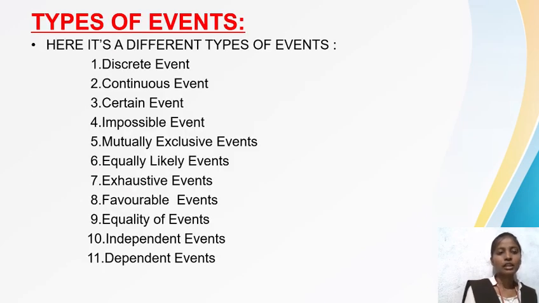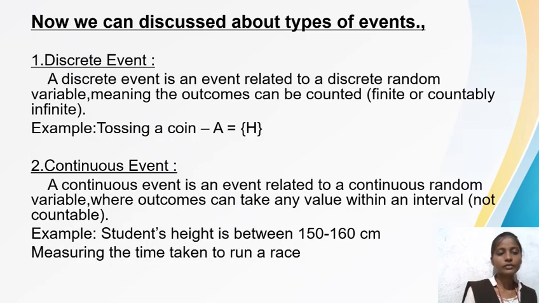Types of events. Here are the different types of events: discrete event, continuous event, certain event, impossible event, mutually exclusive events, equally likely events, exhaustive events, favorable events, equality of events, independent events, and dependent events. Now we can discuss the types of events.